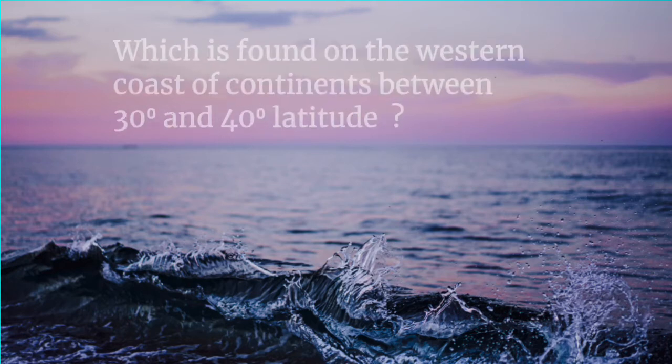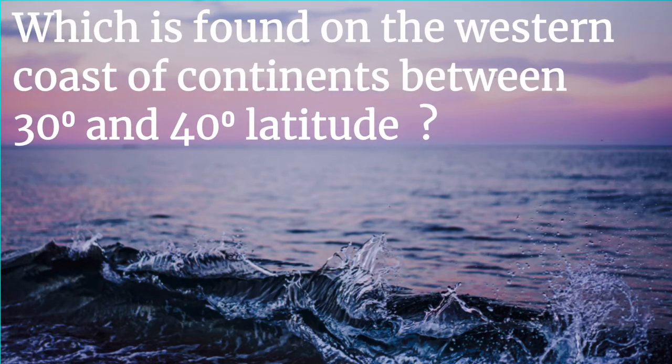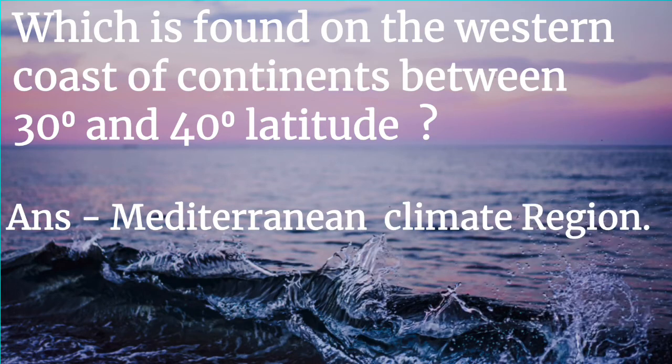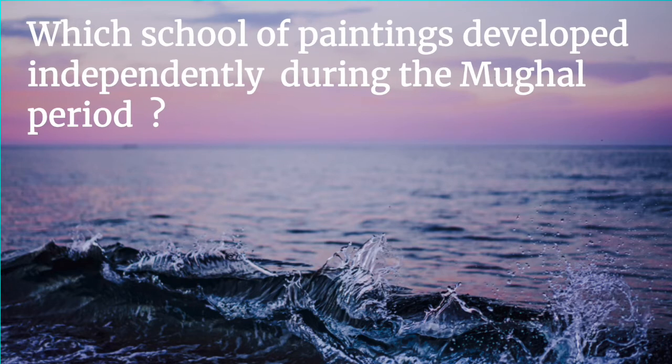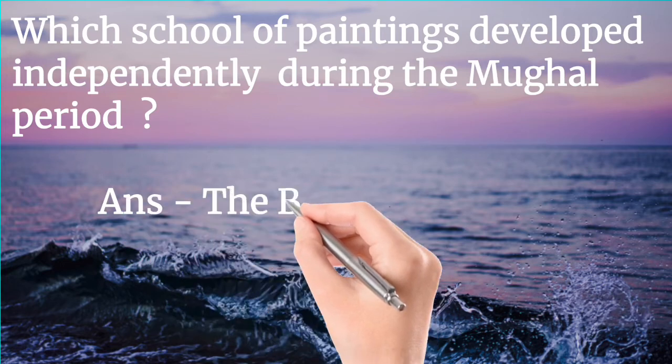Next, which climate is found on the western coast of continents between 30 degree and 40 degree latitude? The answer is Mediterranean climate region. Next, which school of paintings developed independently during the Mughal period? The answer is the Bijapur school.